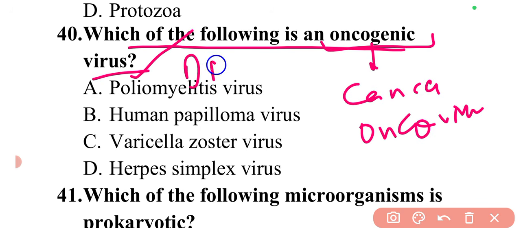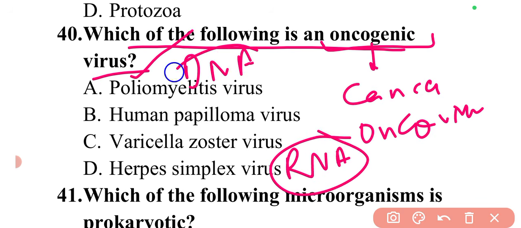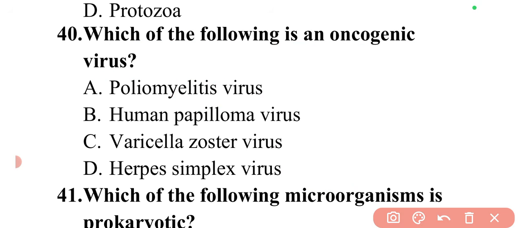Either they can be DNA viruses or they can be RNA viruses. So the examples coming under DNA viruses and RNA viruses are important, because sometimes a question can be asked like which of the following is a DNA virus, which of the following is an RNA virus. So these are important.